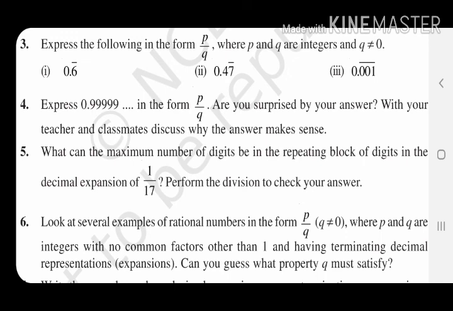Similar is the case. If you have 99,999 and you need to buy something worth 1 lakh, if you give 99,999, I think you may get the thing. So it is a rounding off or approximation. In class 6 we have discussed the rounding and estimation of numbers. So 0.99999 means it's very close to 1.